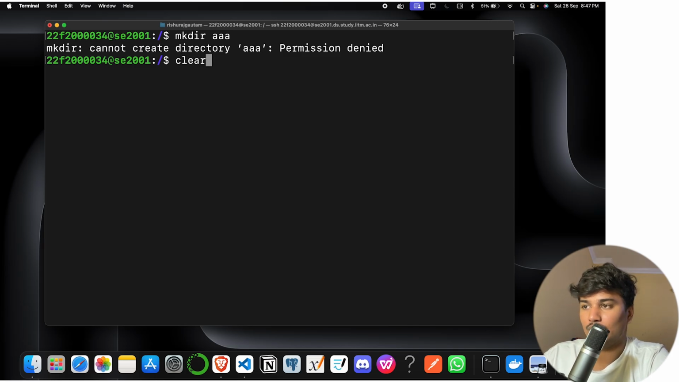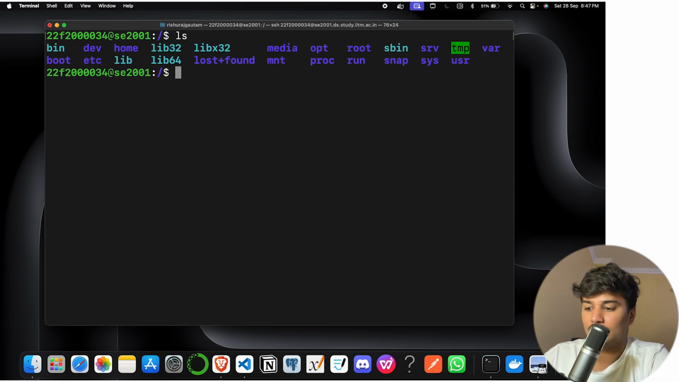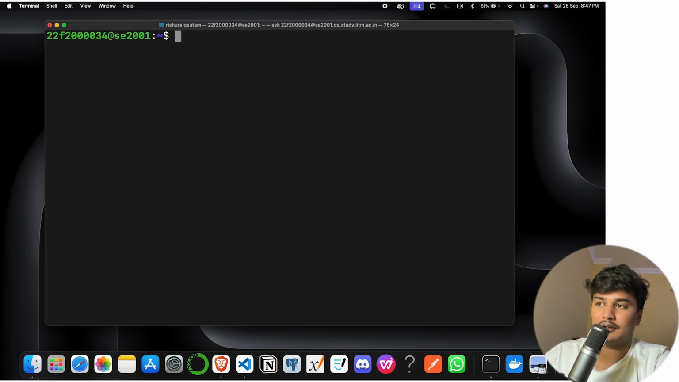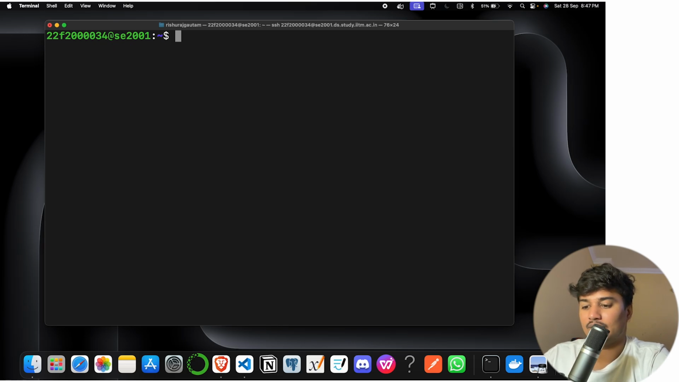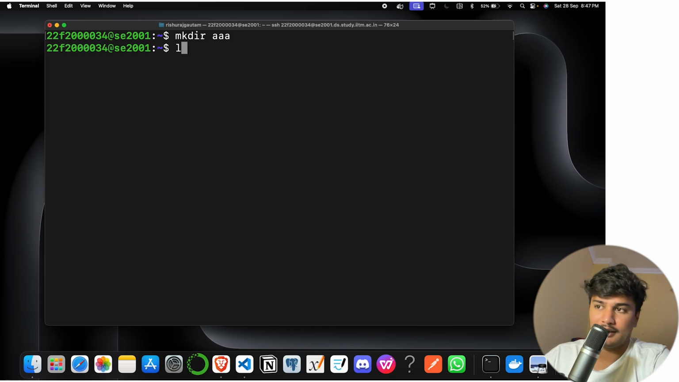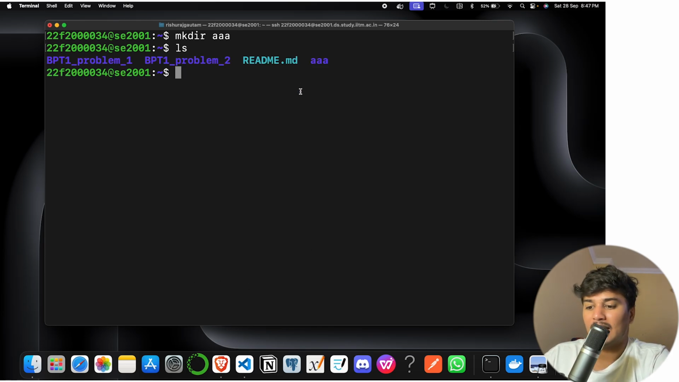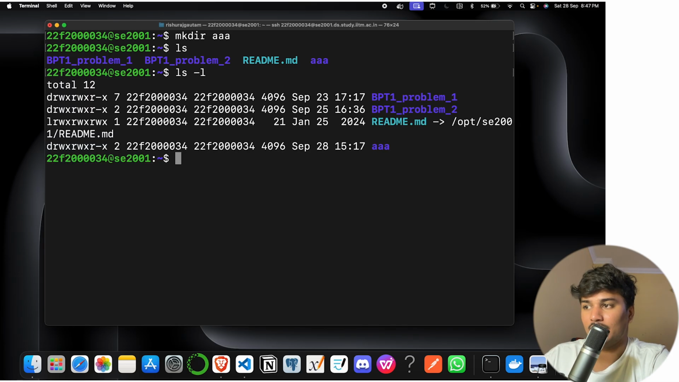Okay, so let's go to some other location. Let's say we go to the home directory. I just did cd because we have write permission here, this is my college window. Now here we can create, so let's do mkdir and then AA. Now I created it. I do the ls command and you can see there is a directory called AAA, and let's see the permissions of it. So I did ls -l and you can see we have this much permission.